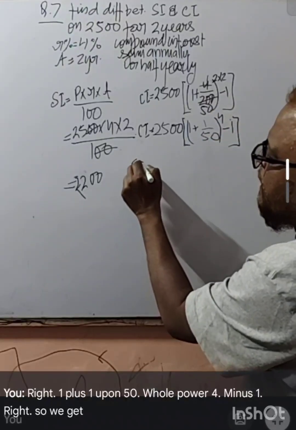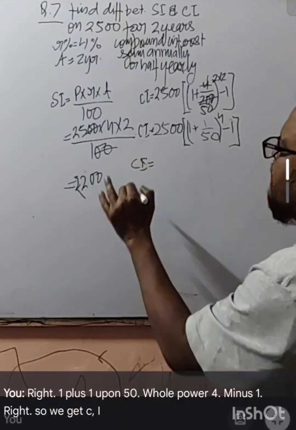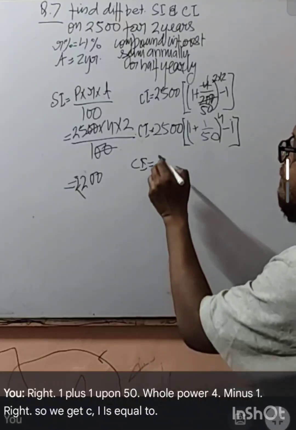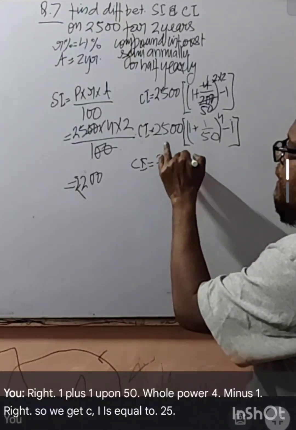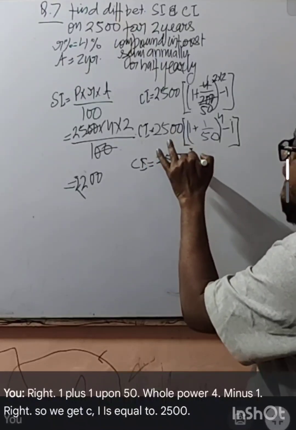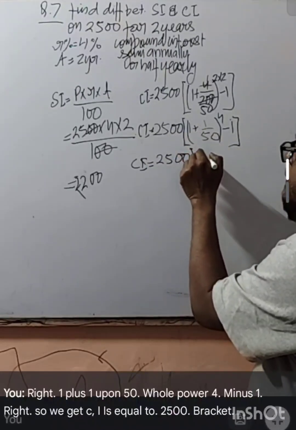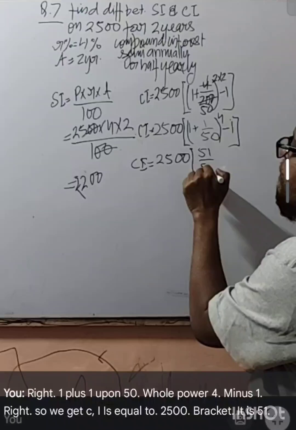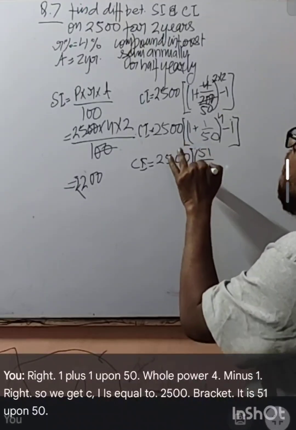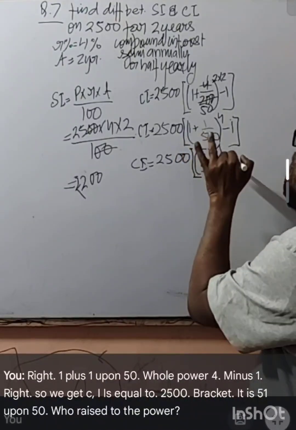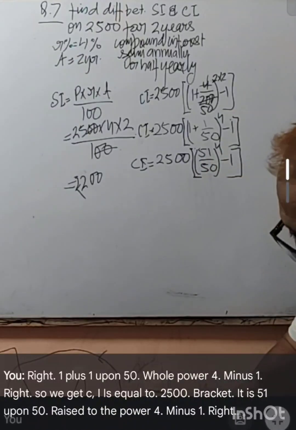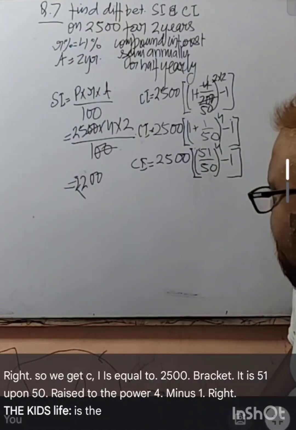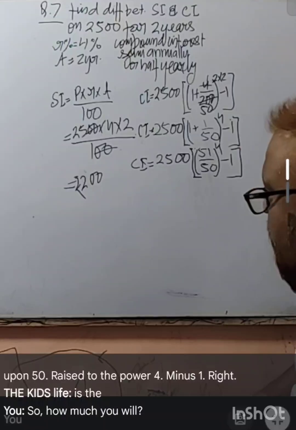So we get CI is equal to 2500 bracket, it is 51 upon 50 raised to the power 4 minus 1, right? So how much will you get now?